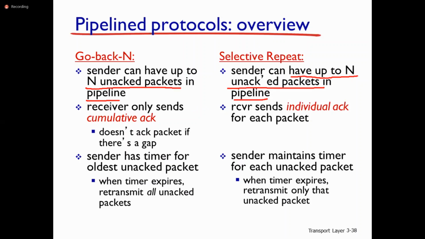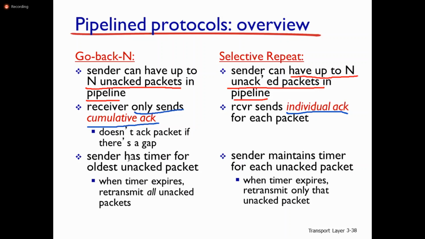In the Go-Back-N protocol, the receiver only sends cumulative acknowledgements. But in the case of Selective Repeat, the receiver sends individual acknowledgements. That is the first thing you need to keep in mind, the difference between Go-Back-N and Selective Repeat protocols. In Go-Back-N it sends a cumulative acknowledgement, but in Selective Repeat it sends an individual acknowledgement for every packet.